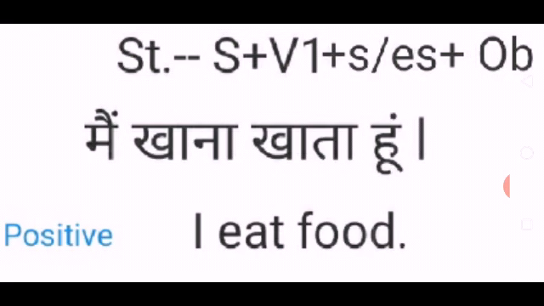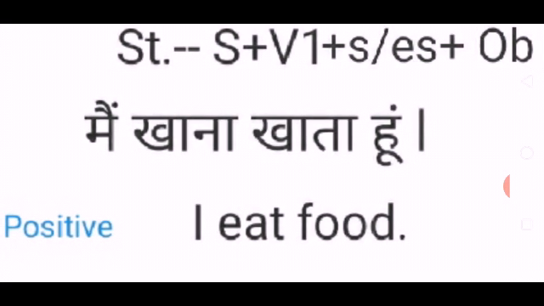So according to the structure, first we put the subject, I, then first form of verb eat, and then object food. So I eat food is the positive form of this Hindi sentence.